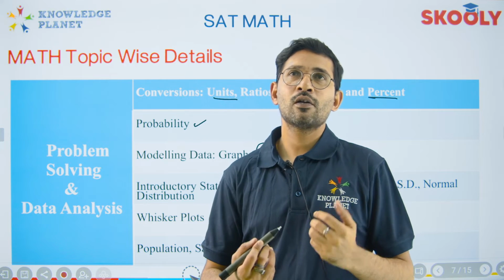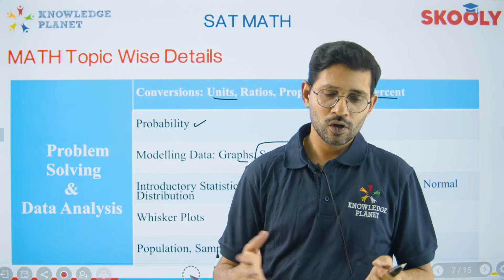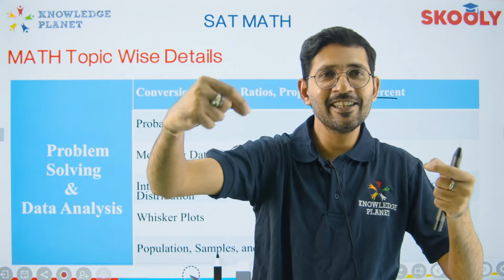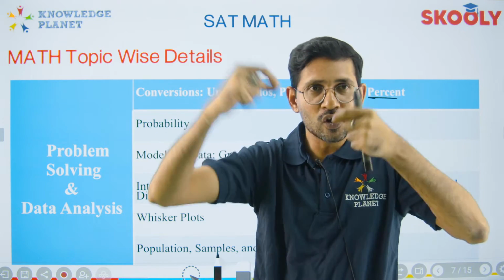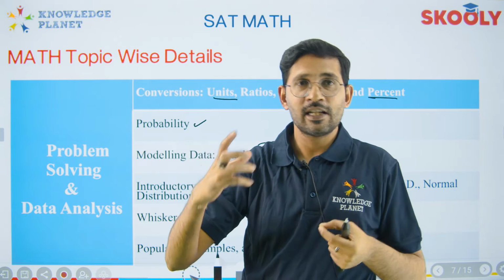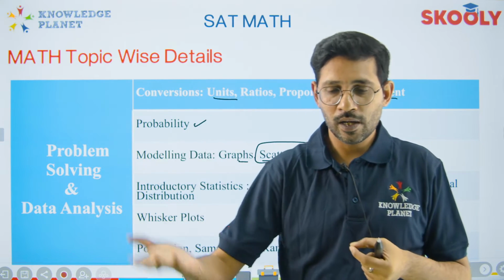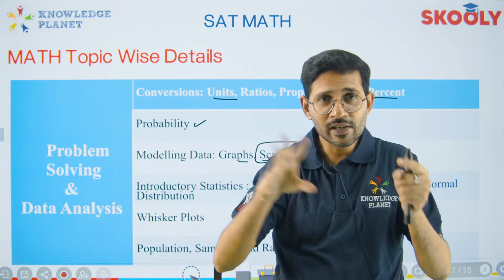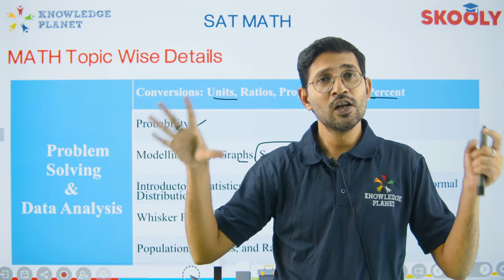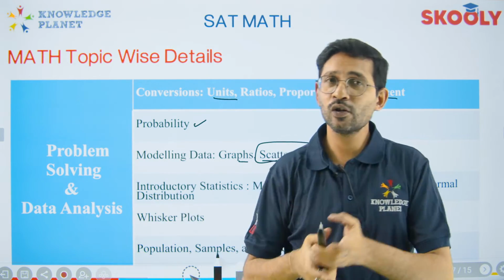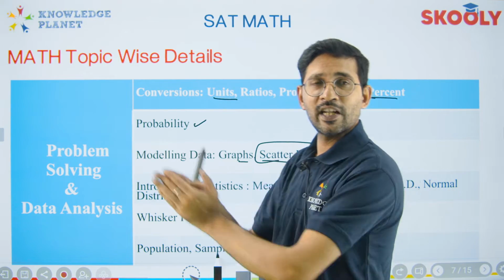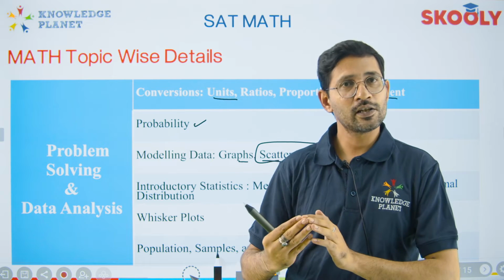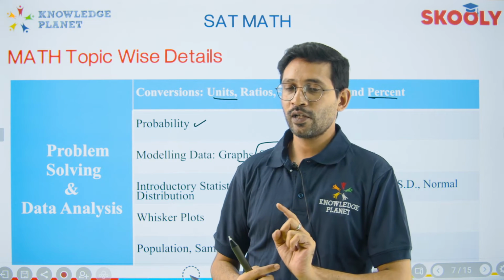Because a scatter plot, whenever you're going to read it from any notebook or something, it will always say a baseline fit. But how would you fit the line there, like on the book? Do you have any sort of measurements or something? No, right? And in the AI world, if we talk about the best line fit, it's always about the residual errors. Do you have some computational software there to calculate? No, man, you're giving the SAT, you're not in the data industry. So there has to be some way of looking at the graph to solve this, right? And that is one thing that we need to capture.